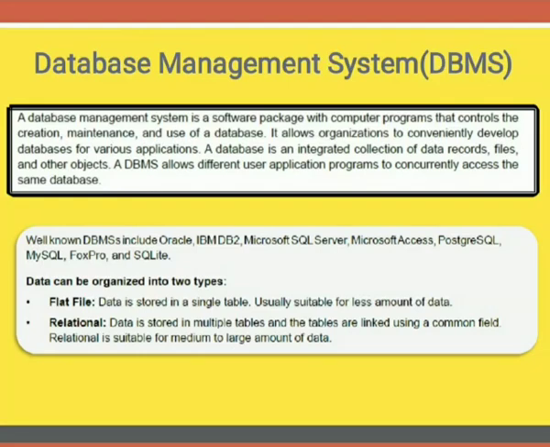Data can be organized into two types, flat file and relational file. Now let me make clear the difference between the flat file and relational file. In a flat file, data is stored in a single table, usually suitable for a small amount of data. Suppose we students are studying in a school.